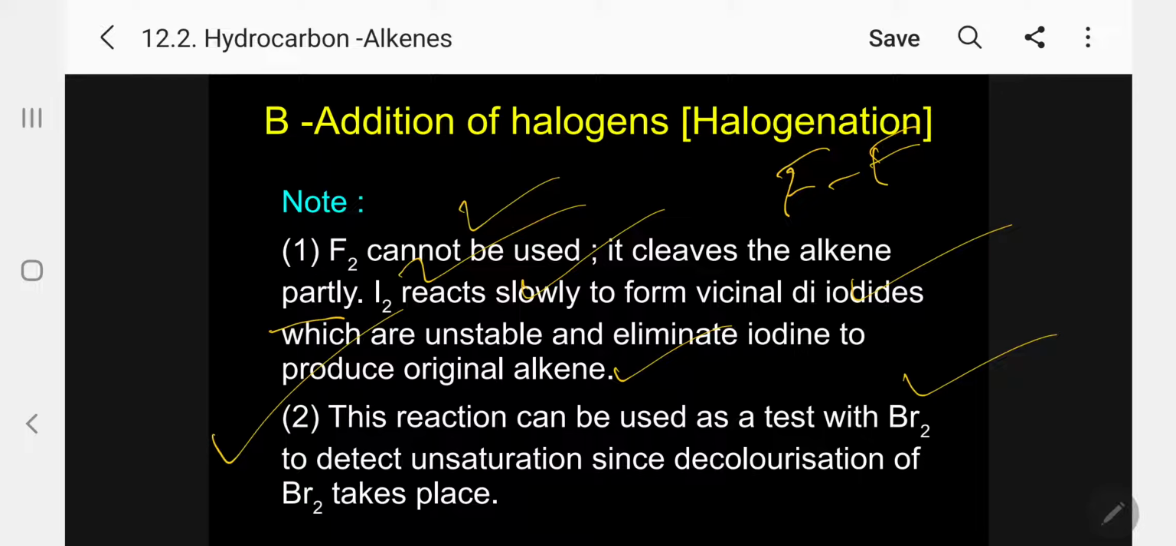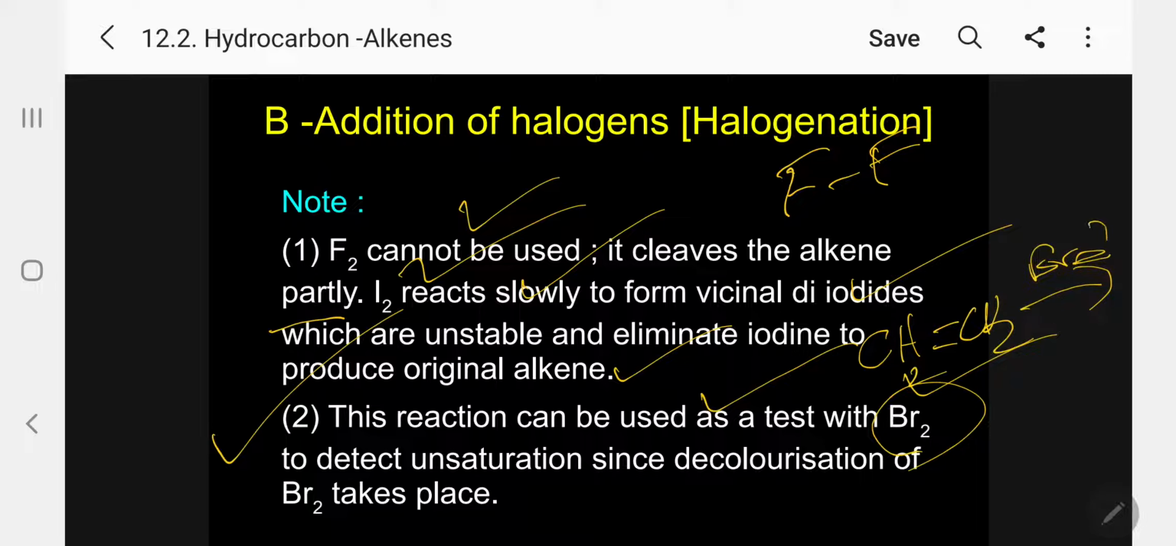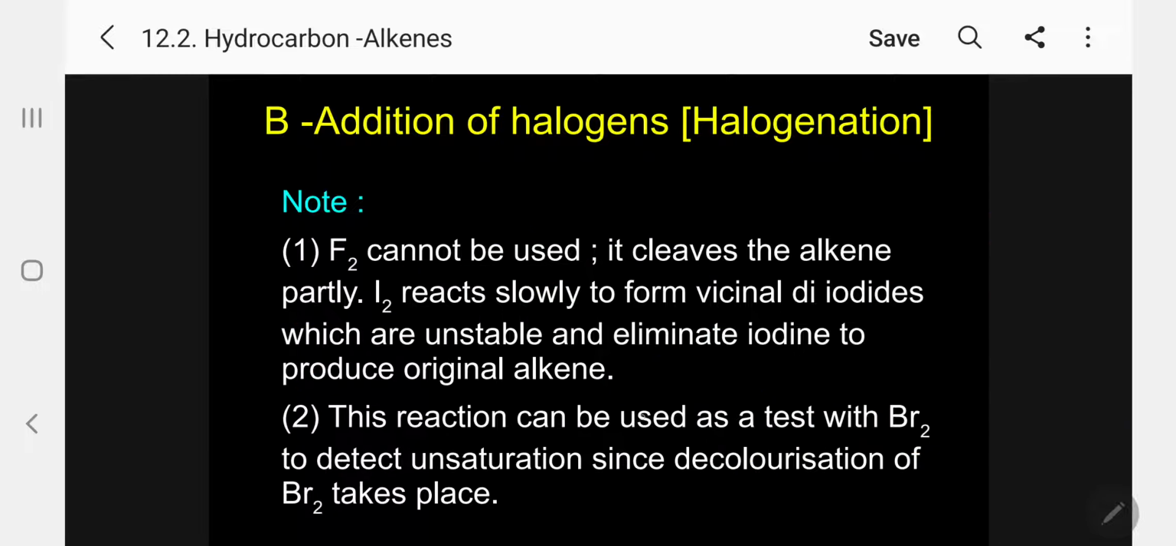Normally, we can use bromine water as a test for unsaturation. If you add bromine water to any compound containing a double bond, the yellow color of bromine water gets decolorized. That is called the test for unsaturation. For example, ethylene: bromine water is yellow, but when it is converted into the addition product, it is colorless. So decolorization shows it is a test for a double bond. So bromine water is useful for this.